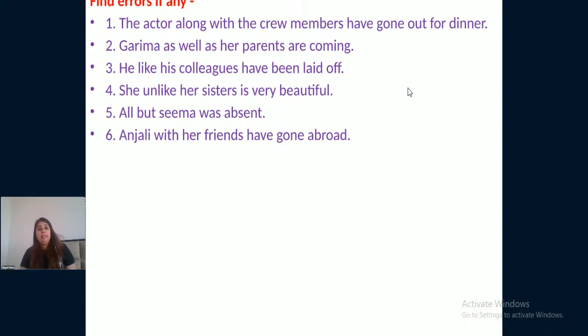Okay, find errors if any. The actors, along with the crew members, have gone out for dinner. Garima, as well as her parents, are coming. He, like his colleagues, have been led off. She, unlike her sister, is very beautiful.